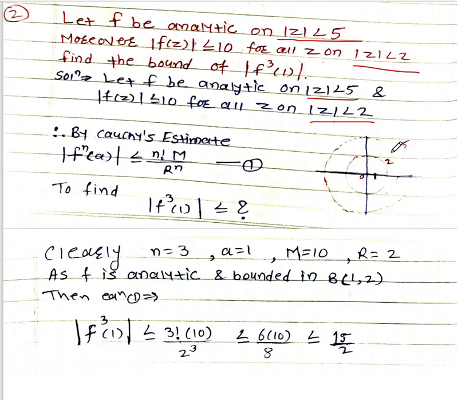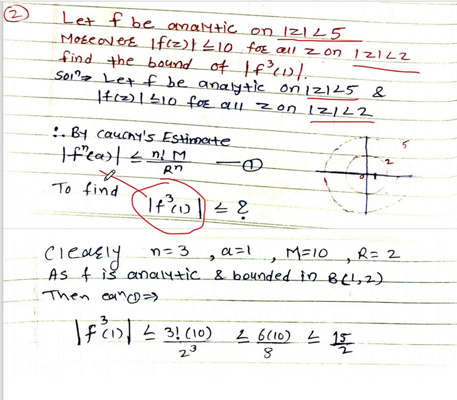Here we have drawn the outer circle whose center is 0 and radius is 5, that is mod z less than 5, drawn in this way. The second circle is mod z less than 2, whose center is 0 and radius is 2. Now we have to find f'''(1) less than or equal to question mark. If you compare this formula to this, here n equal to 3 and a equal to 1.